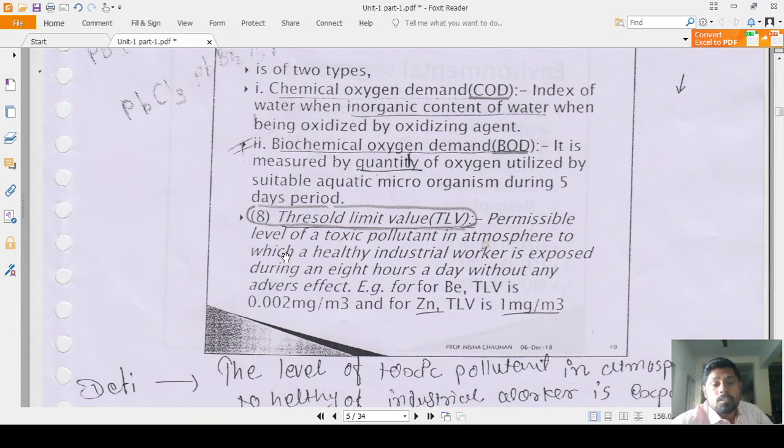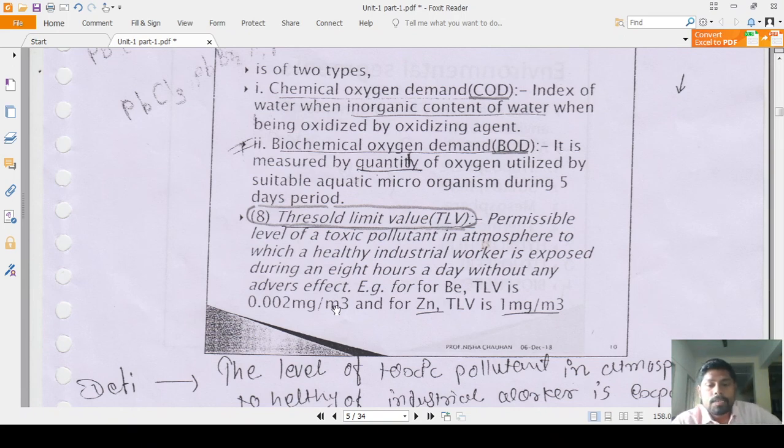Then the threshold limit value, the definition is most important. The short question is: define the term TLV, threshold limit value, that is defined by the industry. Those are important for the workers who are working at the industry level. So, the permissible level of a toxic pollutant in the atmosphere to which a healthy industrial worker is exposed for 8 hours a day without any adverse effect is known as the TLV. TLV is a value, for example for beryllium, the TLV is 0.002 milligram per meter cube.